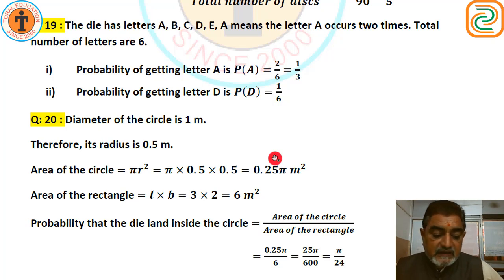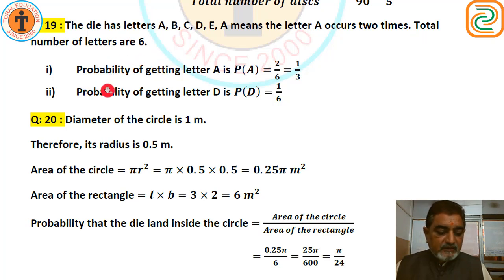A child has a die whose 6 faces show the letters as given below. A, B, C, D, E and A again. A, B, C, D, E, A means the letter A occurs 2 times. Total number of letters are 6.